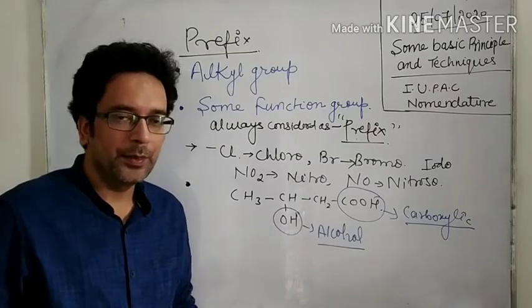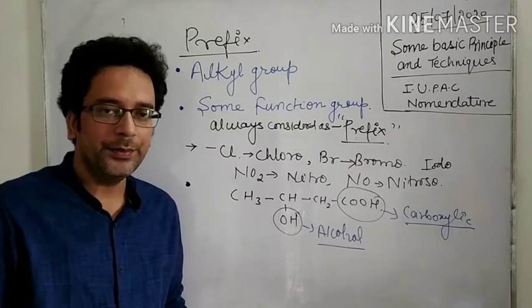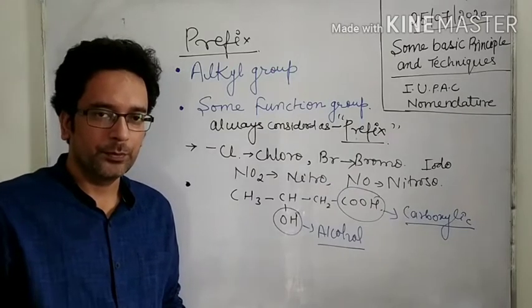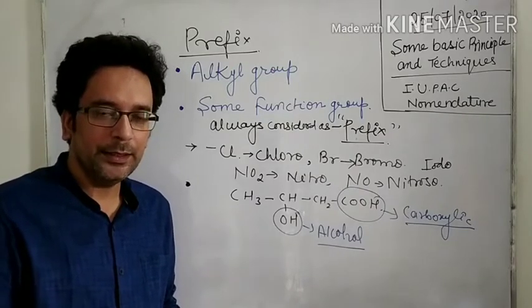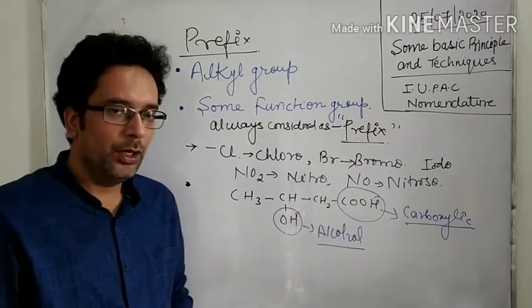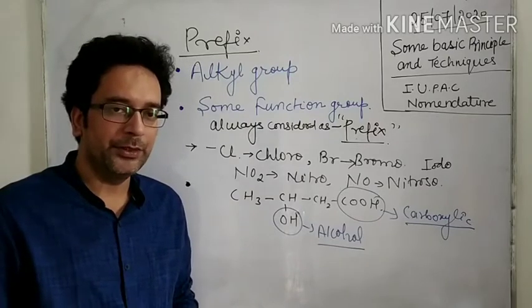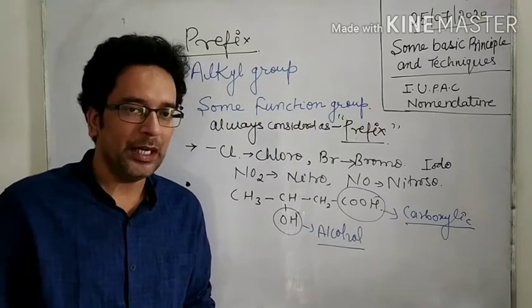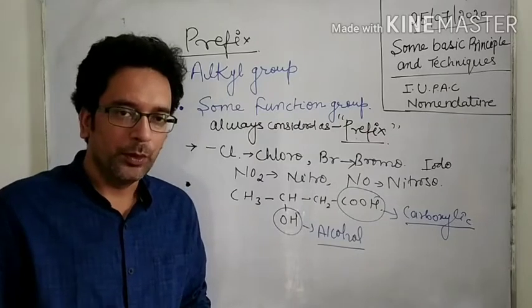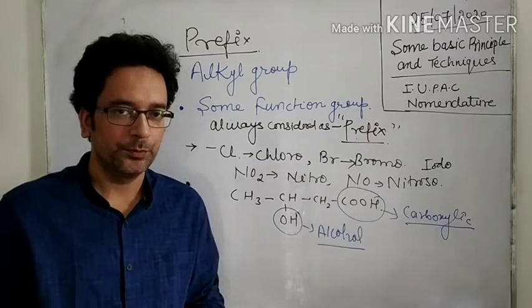In the next video I will discuss the priority order of functional groups. There are 16 or 17 functional groups. According to the priority order, the group which comes first is known as the principal functional group. Clear?